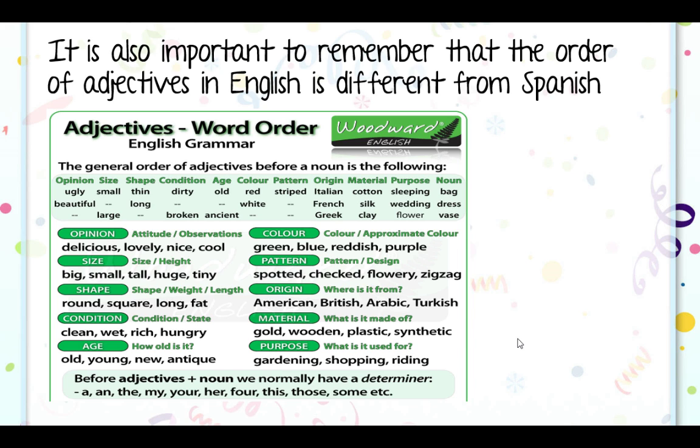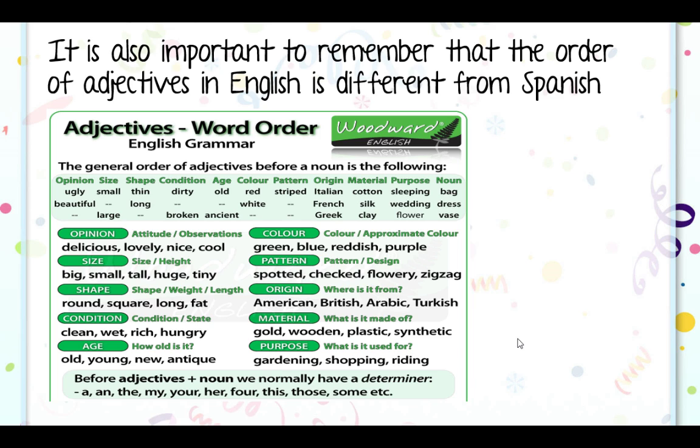4 ya es raro. So remember, we have opinion, that something is delicious, lovely, nice, cool, ugly. The size, big, small, tall, huge, tiny. Shape, square, round, long, fat, etc. The condition, if it's clean, wet, rich, hungry, whatever.